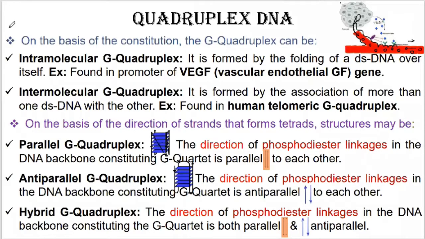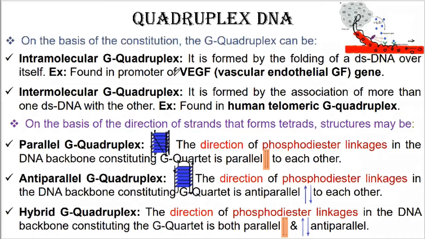Now, on the basis of the constitution, the G quadriplex can be of two different types. Intramolecular G quadriplex: when there is a single molecule that is forming the G quadriplex, then such a structure is called intramolecular G quadriplex. It is formed by the folding of the dsDNA over itself. When the double-stranded DNA folds over itself, the structure is referred to as intramolecular G quadriplex.